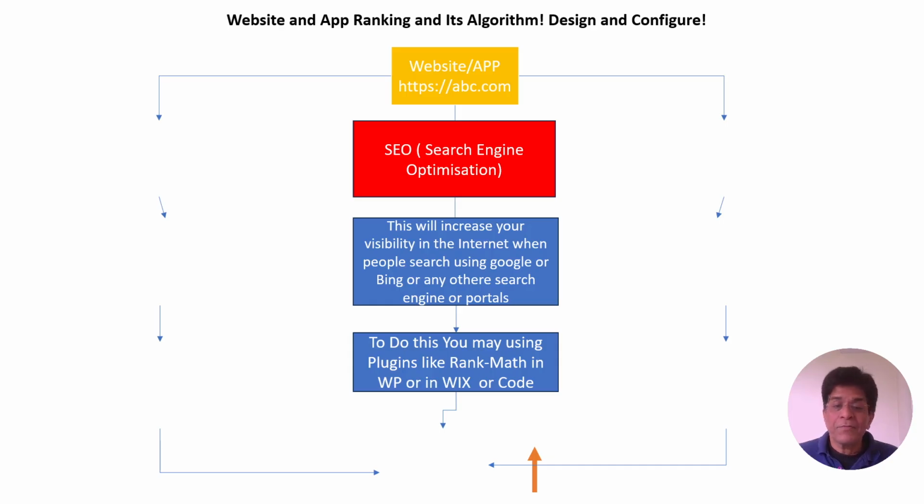To do this, we have plugins in website developing tools. Suppose we are using WordPress, we have Rank Math to use for SEO, or we can use Wix. It has its own SEO portion where we can enter and configure the SEO. How it is to be configured and what is to be configured, we'll see in the next slide.